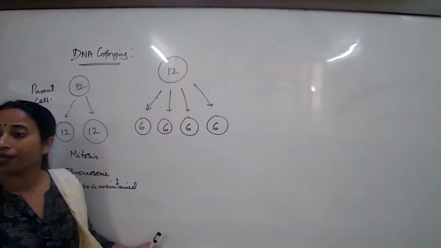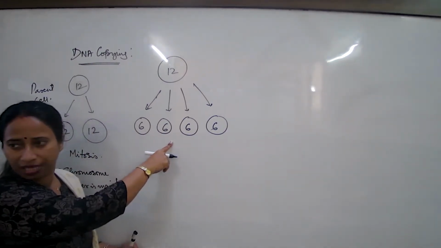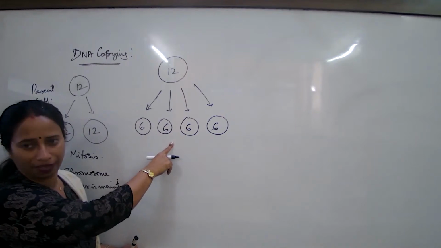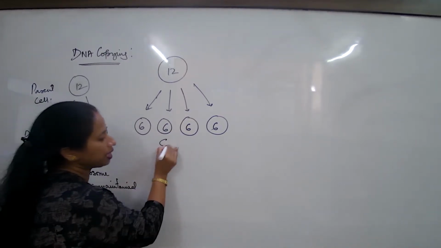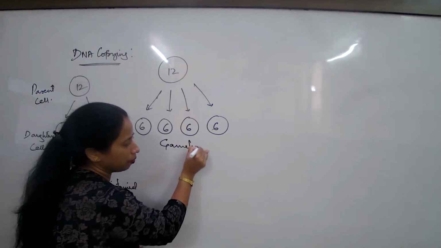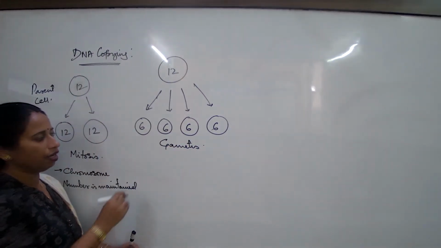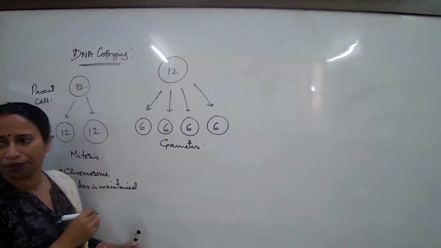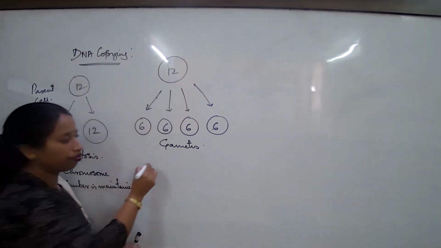What are these cells known as? Of course, they are also daughter cells, but this group has a specialized term: the reproductive cells or the gametes. How many gametes? Always one cell gives rise to 4.